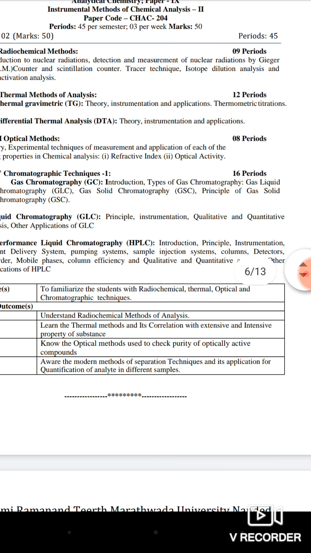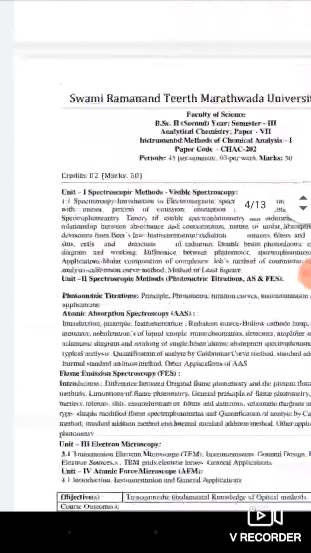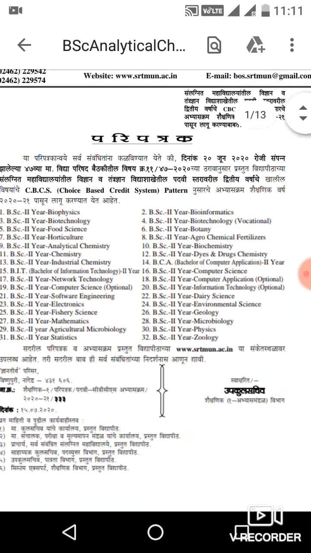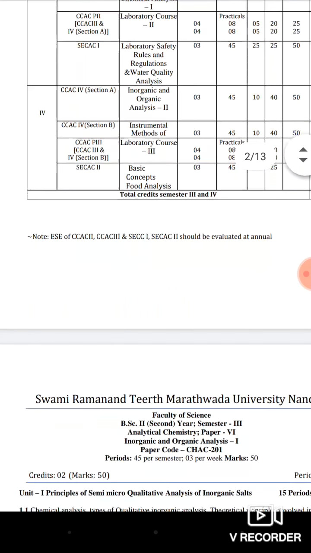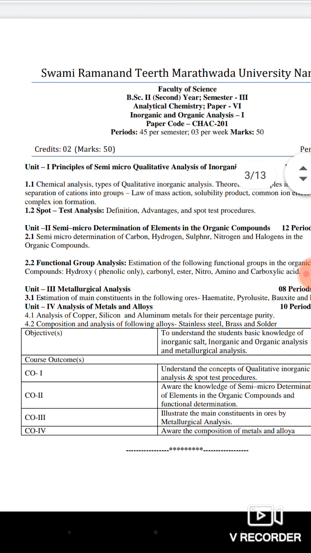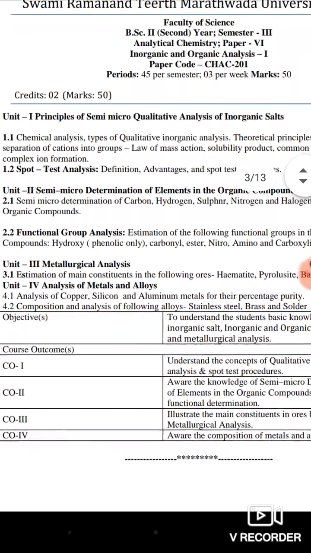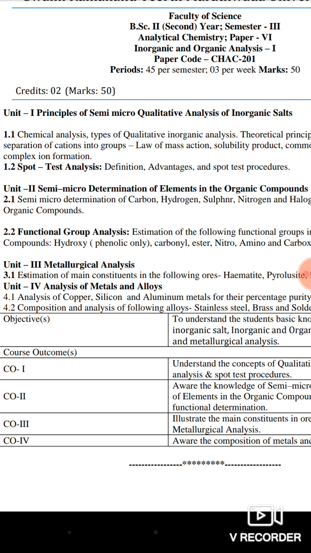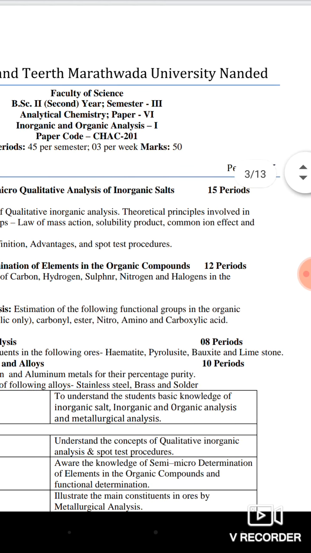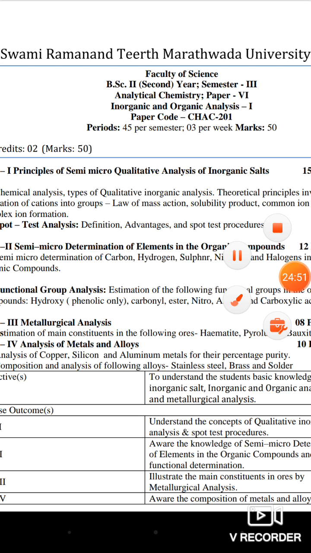So this is a brief introduction about the syllabus for the third semester, and in the next lecture we are going to start the first chapter of the first paper, that is organic and inorganic analysis. This is unit first, principle of semi-micro qualitative analysis of inorganic salts. So thank you, thanks a lot.